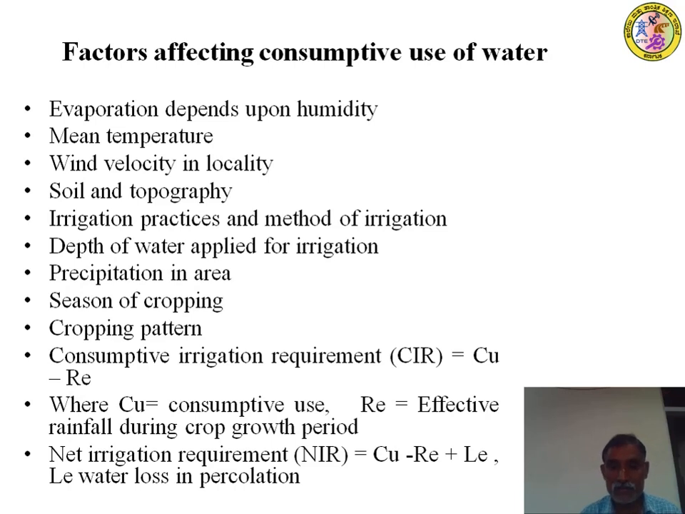CU, as usual, is the consumptive use of water. RE is the usual rainfall. CU minus RE will give the consumptive irrigation requirement, plus LE. LE means water losses in percolation. You have to account for that. Therefore, irrigation requirement can be assessed. Got the idea? So you have considered useful rainfall, and you have also considered the percolation losses, right?